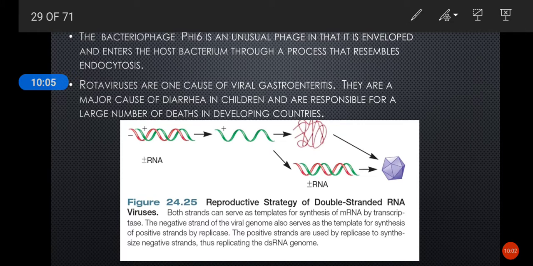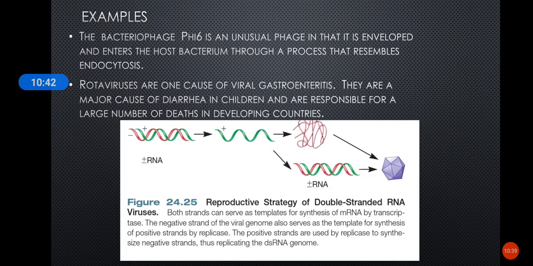So their reproductive strategy is that the viral RNA polymerase acts as the transcriptase and catalyzes the synthesis of viral mRNA from which the proteins are made, and this enzyme also acts as a replicase making more positive strand RNA, and this RNA is incorporated into the nucleocapsid where it serves as the template for the synthesis of the negative strand, and together the positive and the negative strand regenerate the double-stranded RNA genome found in mature viruses.